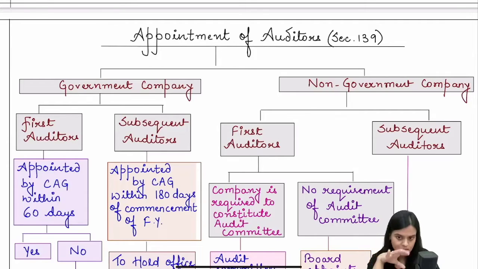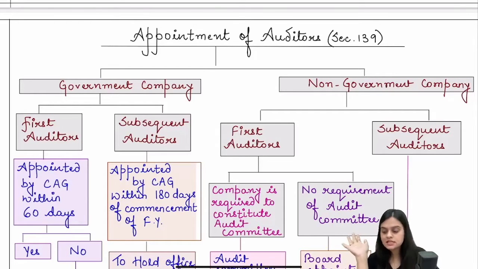Audit committee is not mandatory in all types of companies, but if you exceed a certain threshold or if you're a listed company, then audit committee becomes mandatory. In case your company has audit committee, then all the decisions will route through audit committee. So first audit committee will recommend and thereafter board will do. But if there is no audit committee, then directly from board.